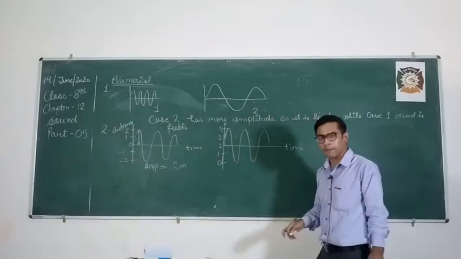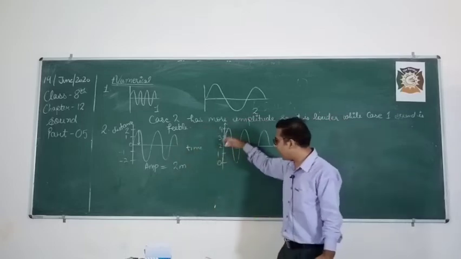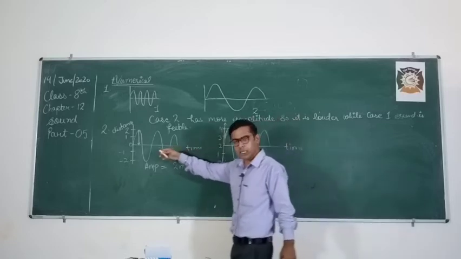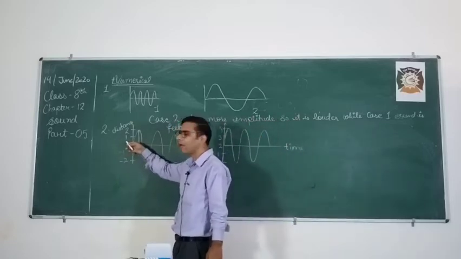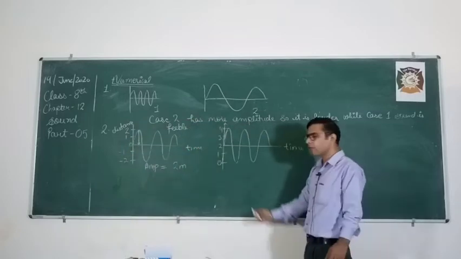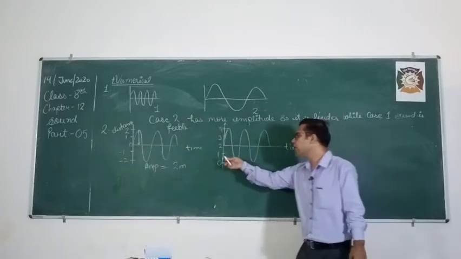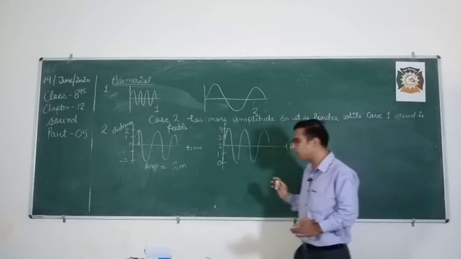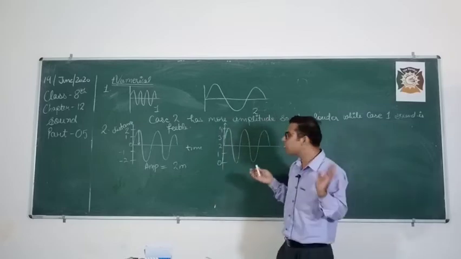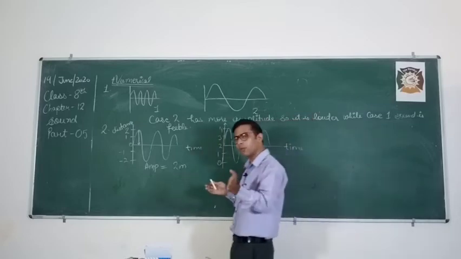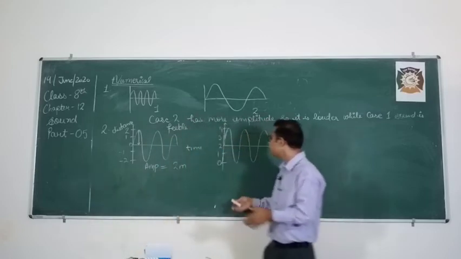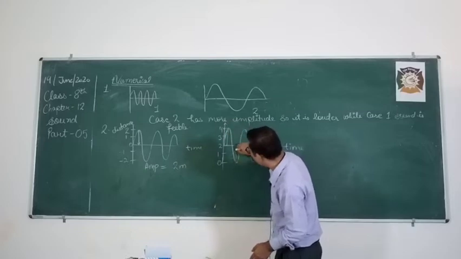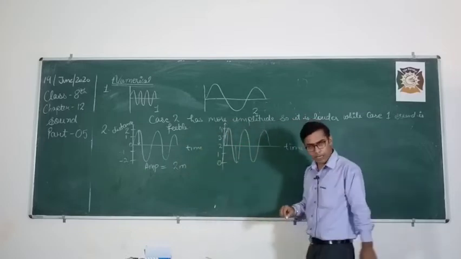If you look, both are the same diagram. I have only changed the scale. In the first graph I have taken the 0 level on this side, but in the second graph I have taken the reference of the 0 level here. But the mean position remains the same. It is the mean position. Okay students, what is amplitude? The maximum displacement from the mean position.